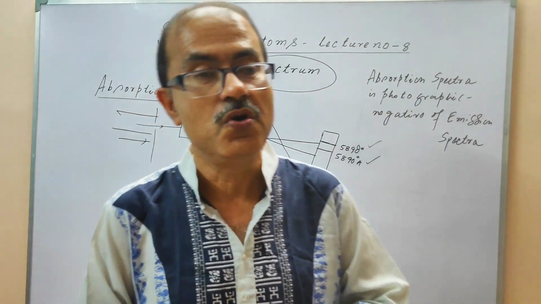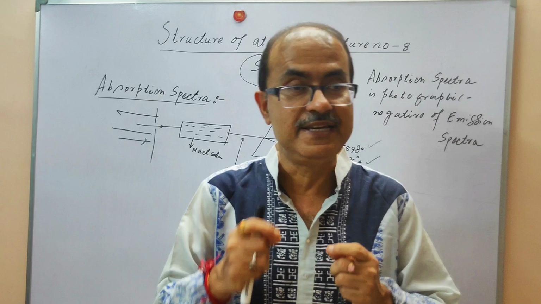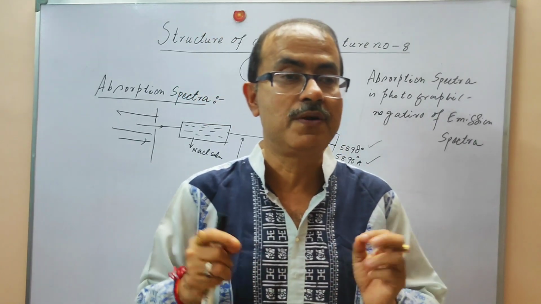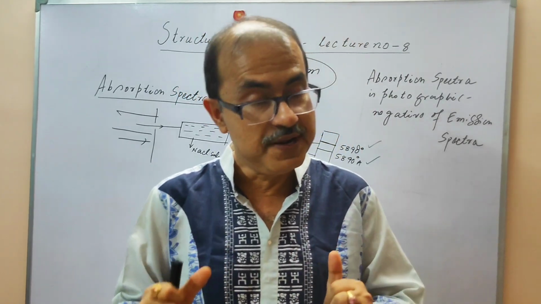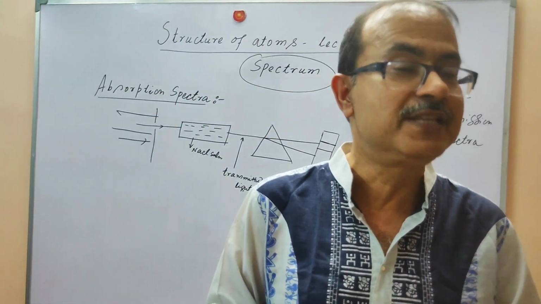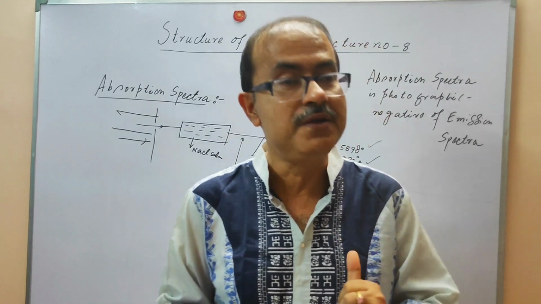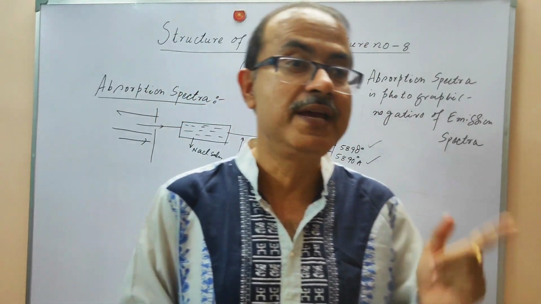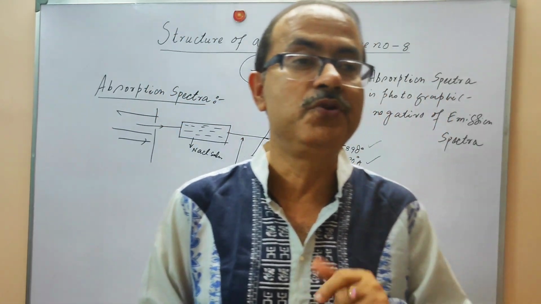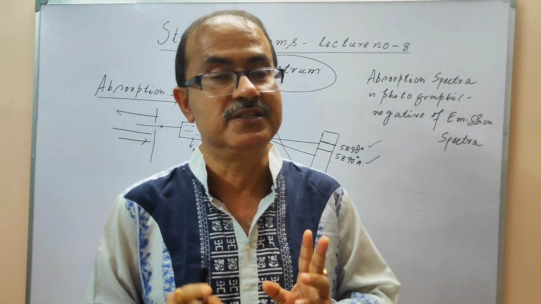It can give you a lot of information about the atoms of an element, and it is unique. It is sometimes called the fingerprint spectrum, because the fingerprint of a human being is unique. From it you can get the identity of a human being. Similarly, for an element, from this spectrum you will get the identity of the element.